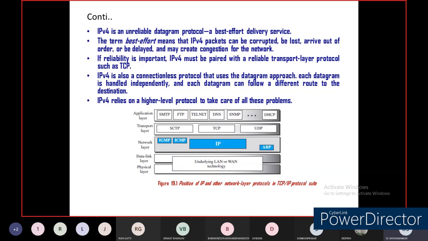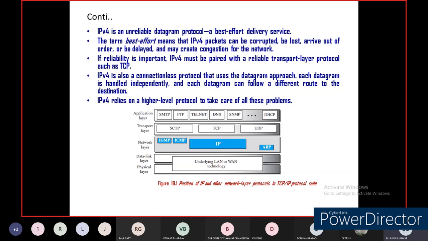So this block diagram, we can say, is the TCP/IP protocol suite. There are five layers: application layer, transport layer, network layer, data link layer, and physical layer. Right. In the application layer, we have SMTP, Simple Mail Transfer Protocol, File Transfer Protocol, that is FTP, Telnet, DNS, and SNMP, right? All these protocols are present at the application layer.